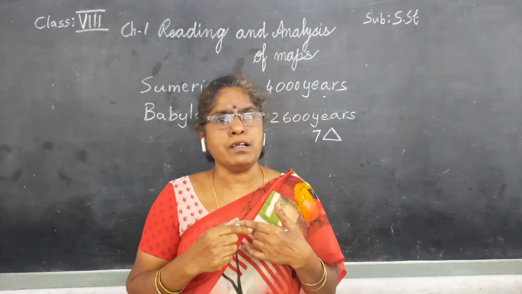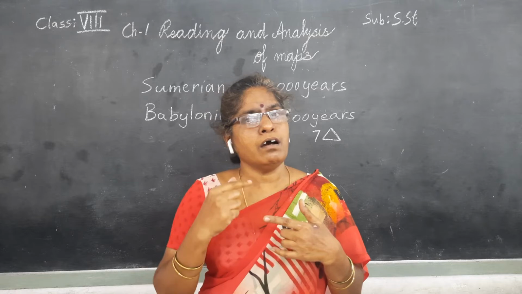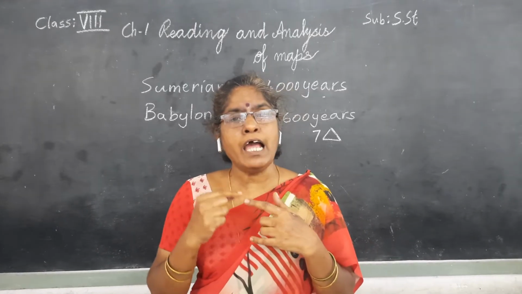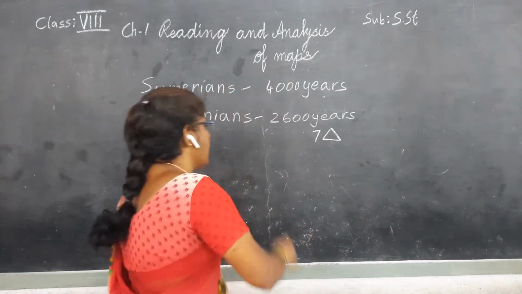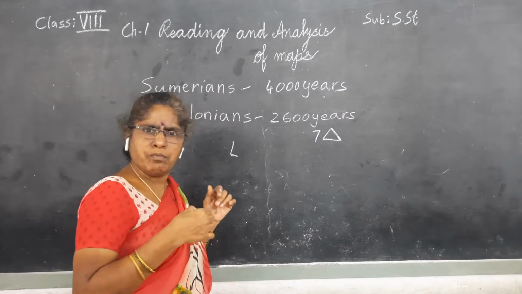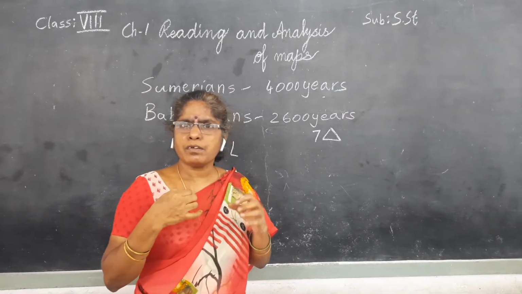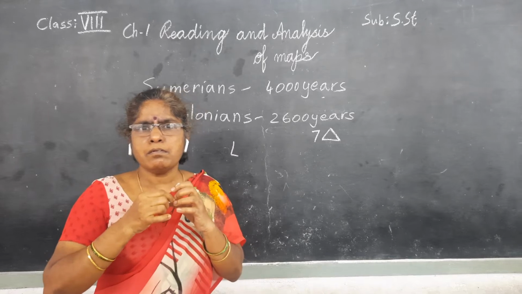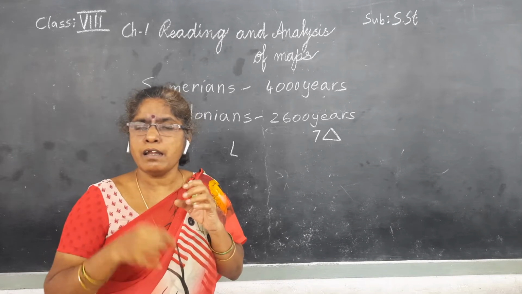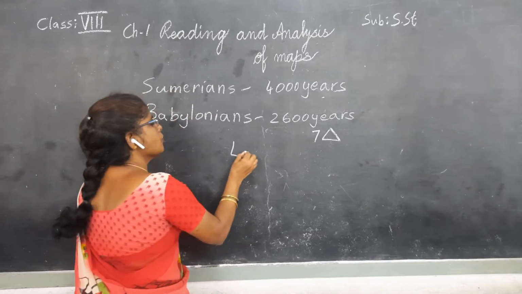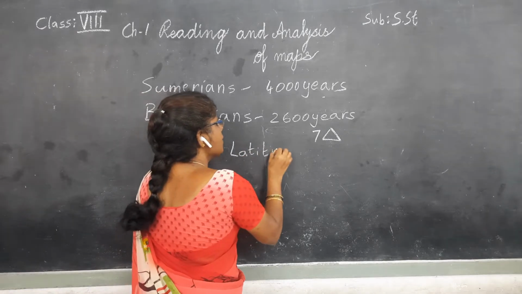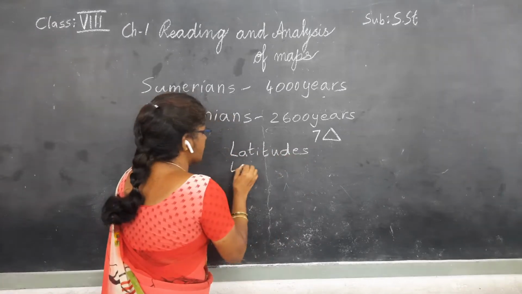These Greeks prepared maps with the help of some lines. In the map we use latitudes and longitudes. What are the lines we observe on the map? Latitudes and longitudes.